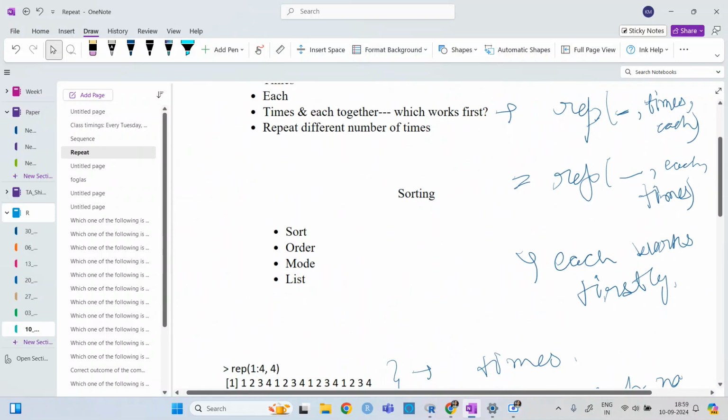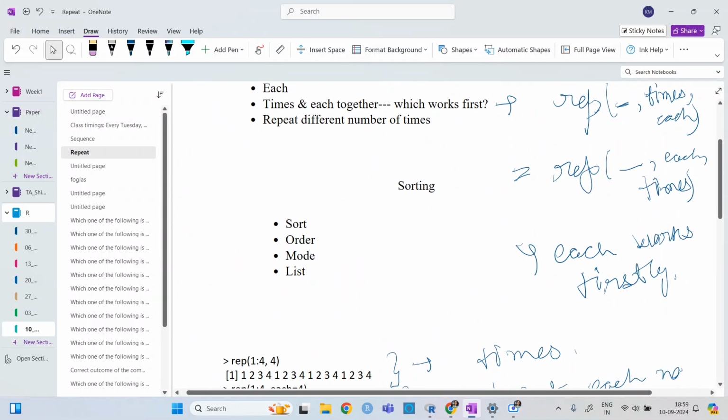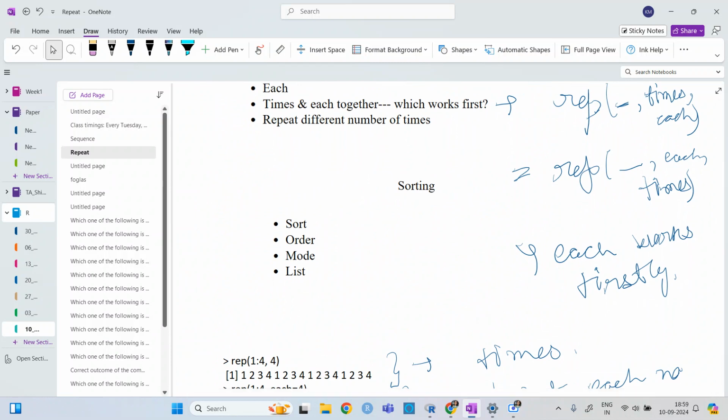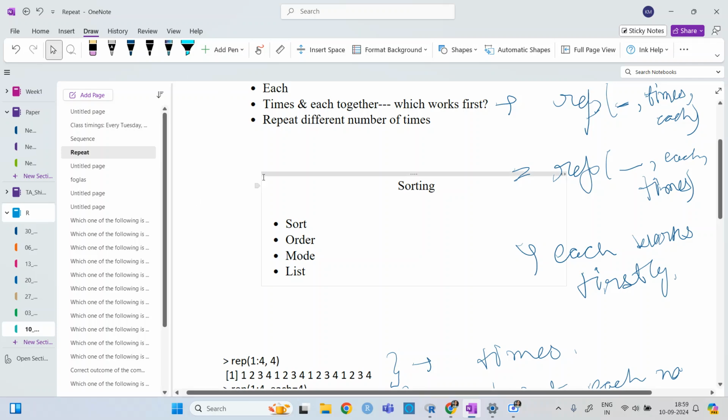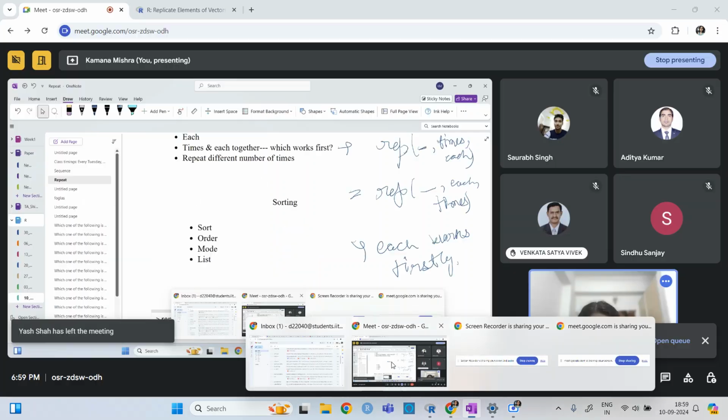So that way you can order, and the next one is mode. So mode, we have already gone through. What is mode? So basically, if it is numeric, if it is a vector of numbers, if it is a list, if it is a data frame. So a lot of things, I think, in the very starting, when we were seeing the inbuilt functions, we have seen that,